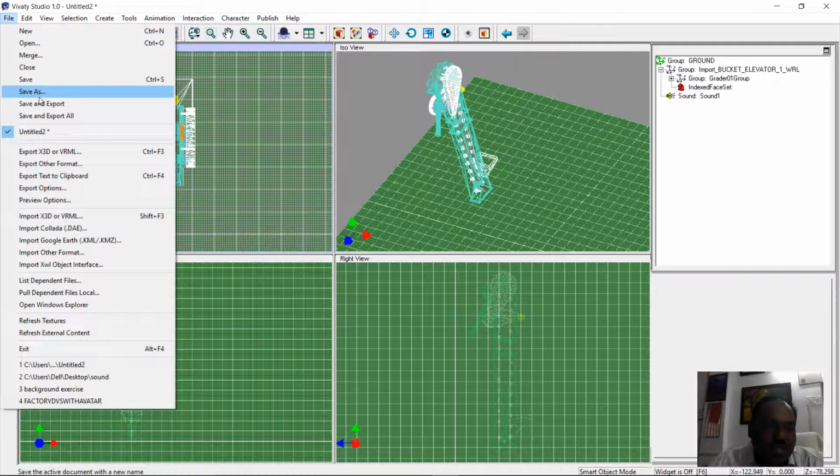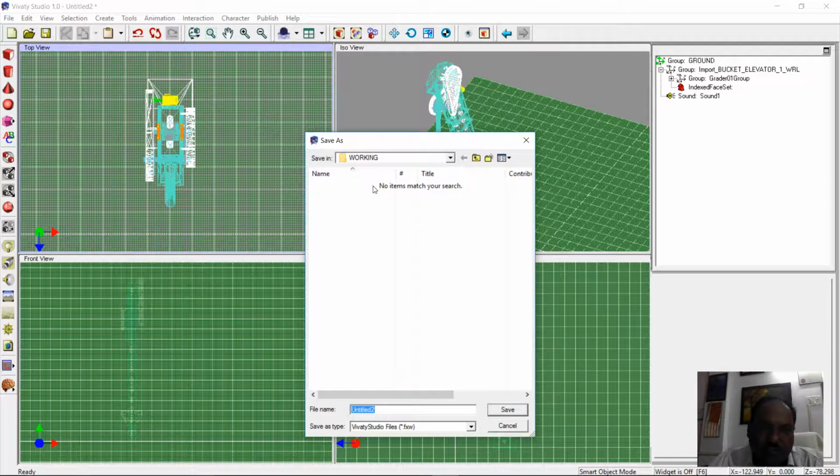We have to save this file as elevator 1.